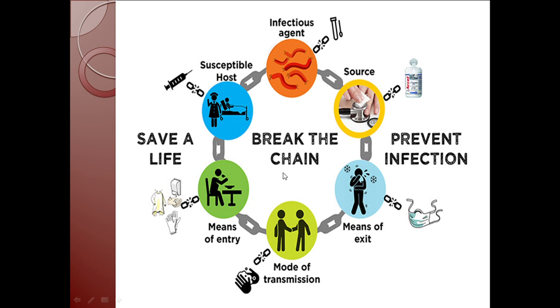Nowadays we all are suffering due to the corona pandemic, so you know very well the importance of breaking the chain of infectious diseases. If we have to remain safe, we should break the chain of the diseases. We should always wear the mask. We should avoid going to public places or crowded places. We should keep a safe distance. Social distancing is very important to break the chain of infectious diseases.